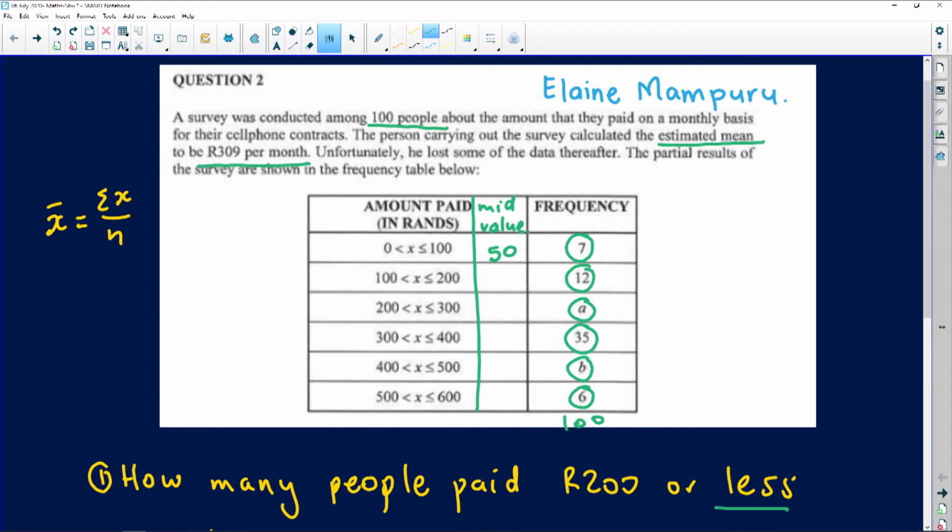And then in the second class, those who paid between 100 and 200, we don't know how much they paid, those 12 guys. So I'm going to assume that each one of them was paying 150 rand. And then for the next one, we're assuming that each one of them paid 250, and then in the next class, 350, and then 450, and then in the last class, I'm assuming that every one of those 6 people was paying 550 rands. Now, because we are looking at the estimated mean, I can say there are 7 people that were each paying 50 rands, and 12 people that were paying 150 rands, and 8 people that were paying 250, and so on. That's essentially what is going on.